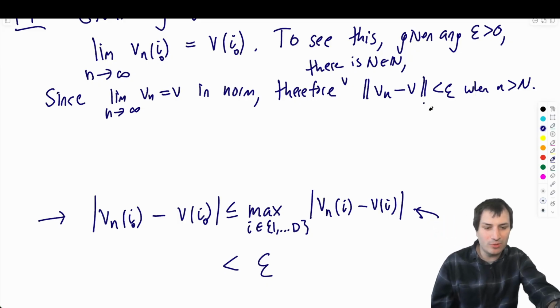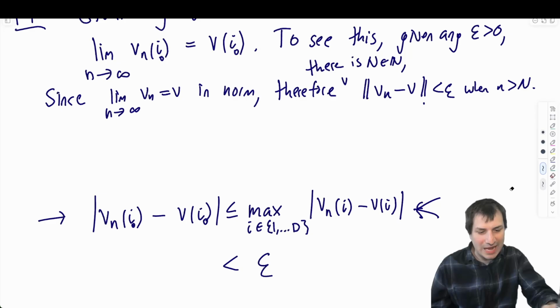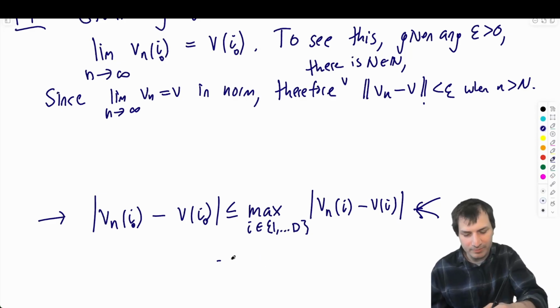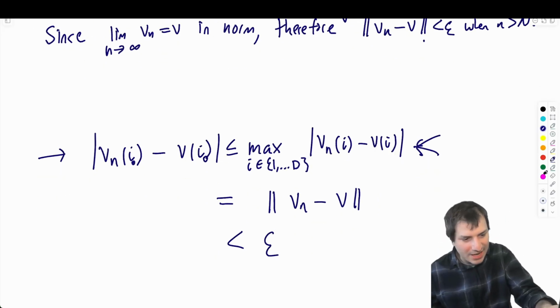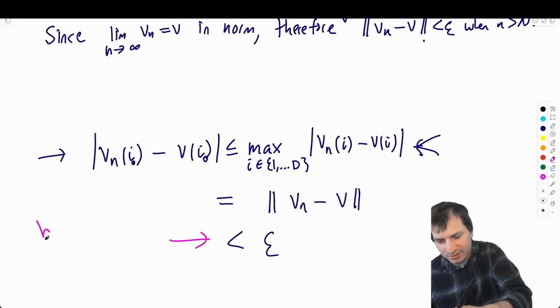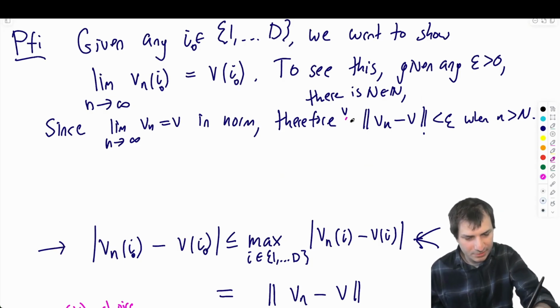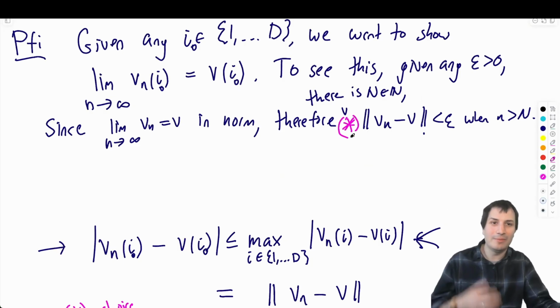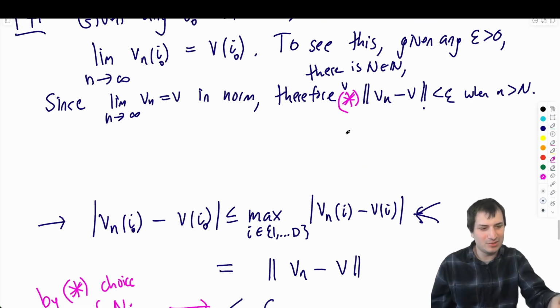So this is written with the norm. This one is written without the norm. I think I can insert the norm by just adding one more line. This thing equals the norm of vn minus v. The maximum is the norm, and then this is less than epsilon. And so now I can say by star, choice of n. So this is equation star. It would be nicer if I wrote it on its own line so that it could be a nice star, but let's go with that for now.